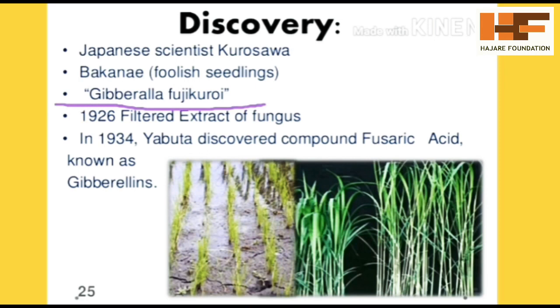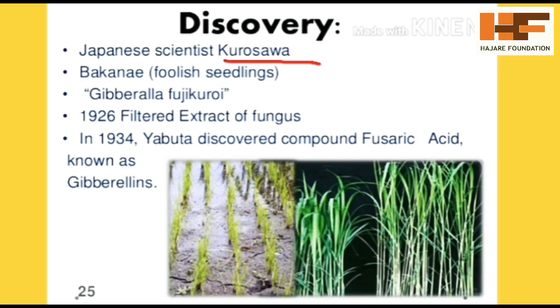The Gibberella fujikuroi secretes a chemical substance at the internode of the rice plant. Due to this chemical substance, the internodal length of the rice plant is increased compared to the normal plant species. As a result, the rice plant grows abnormally. This disease is called foolish seedling disease. This process was discovered by the scientist Kurosawa.